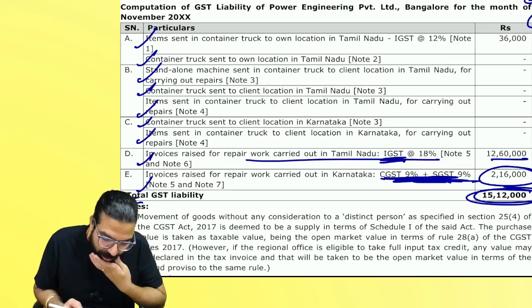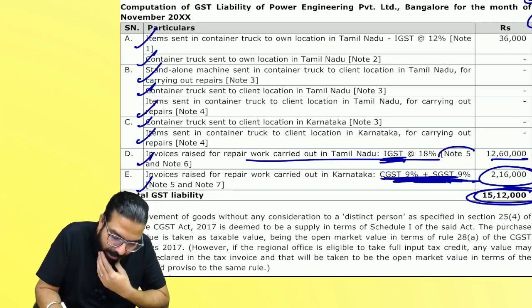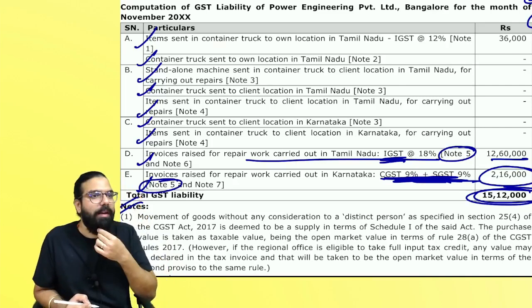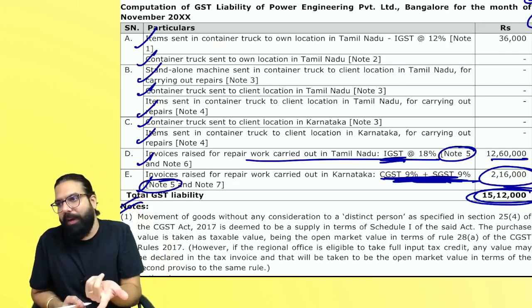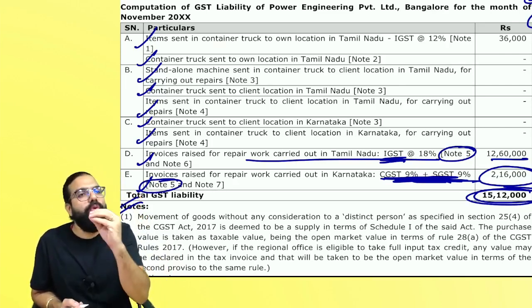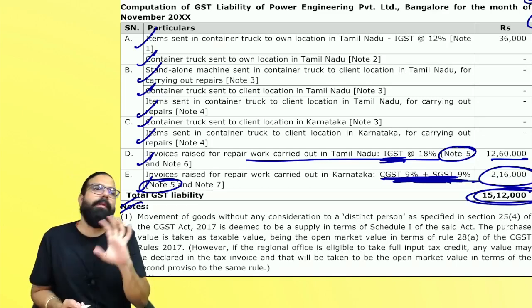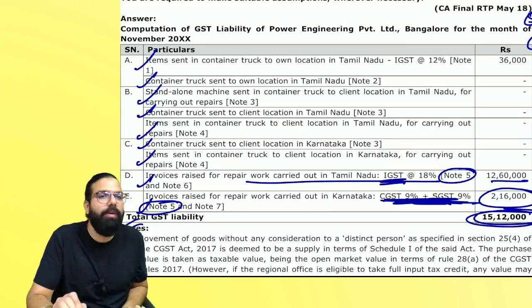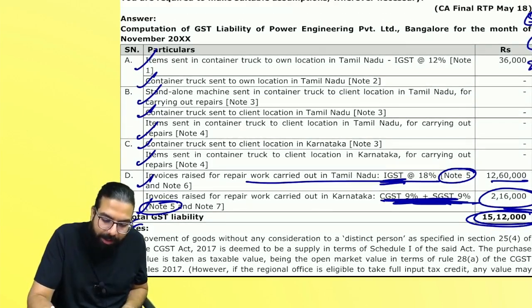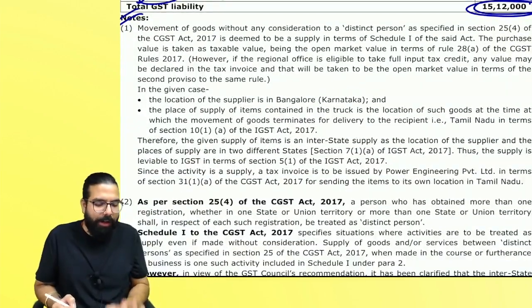For example, if you see over here, they have written note 5 here also and note 5 here also. Why? Because it's a common note to which they are referring. But a 2 to 3 liner, one small note for every point is required. Otherwise, for 5 marks, you will get only 2.5. Remaining 2.5 will come only if you write the notes.